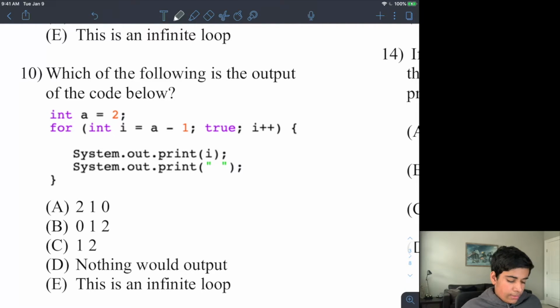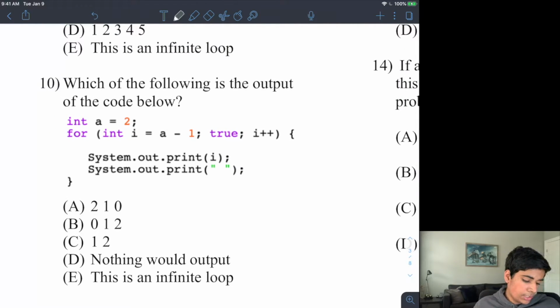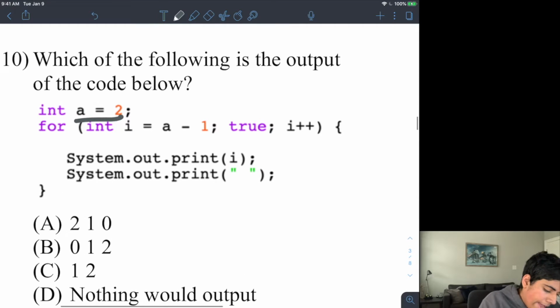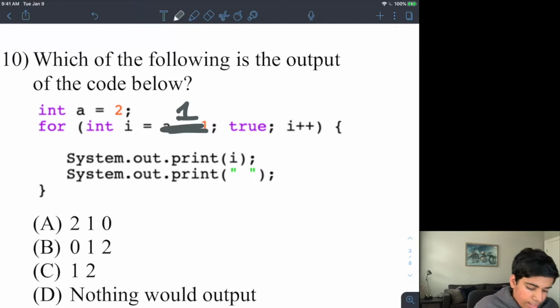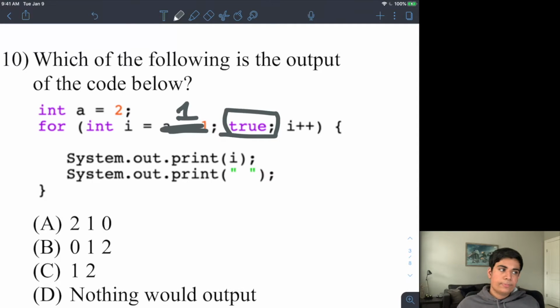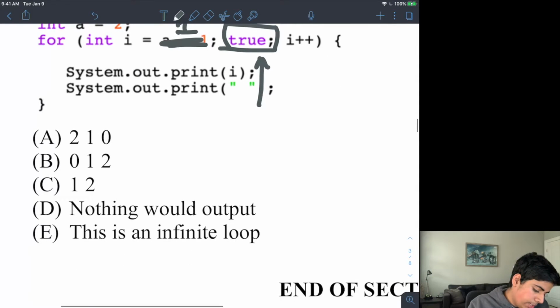Now I go to number 10. Which of the following is the output of the code below, rather? So I have int a equals 2, and then I have for int i equals a minus 1, so this is really just 1. My condition is true. It's literally just the keyword true, and then I have i++. But there is no point in my code where I can change this condition. So because this condition is true, it's always going to run over and over and over again. So my output would be that there's an infinite loop here.